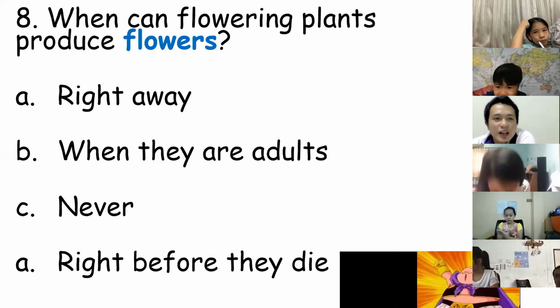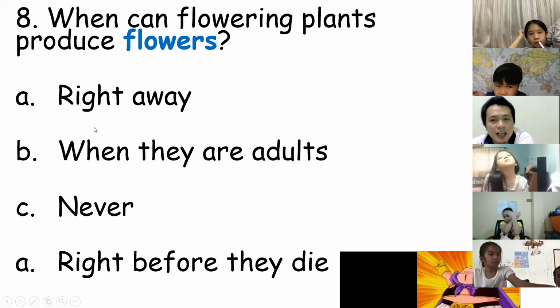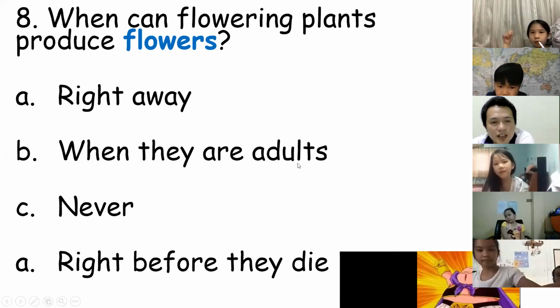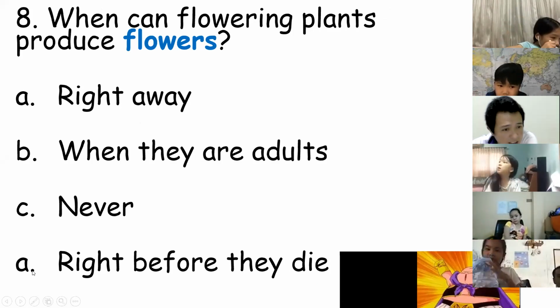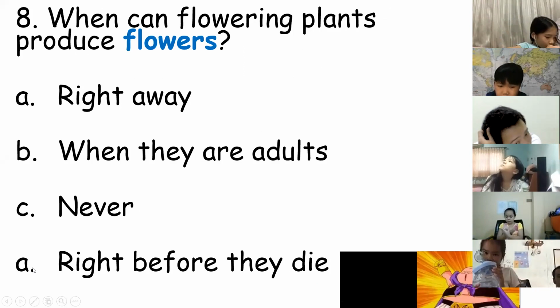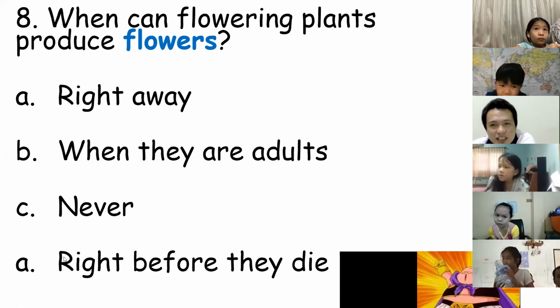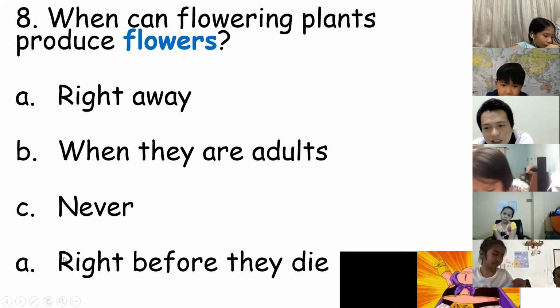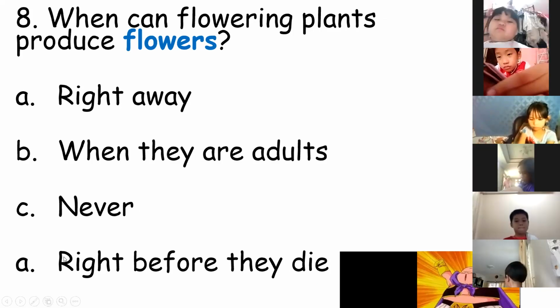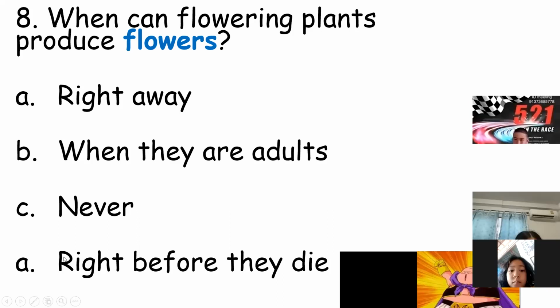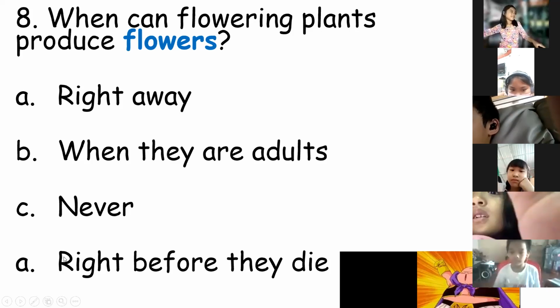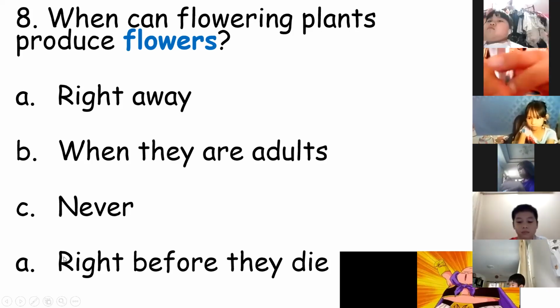Number 8. When can flowering plants produce flowers? A, right away. B, when they are adults. Letter C, never. And letter D, right after they die. Okay, what is the answer? Who can answer? Raise your hand, please. Ask help from your parents, from your brother or sister there. Yeah, you can ask actually.